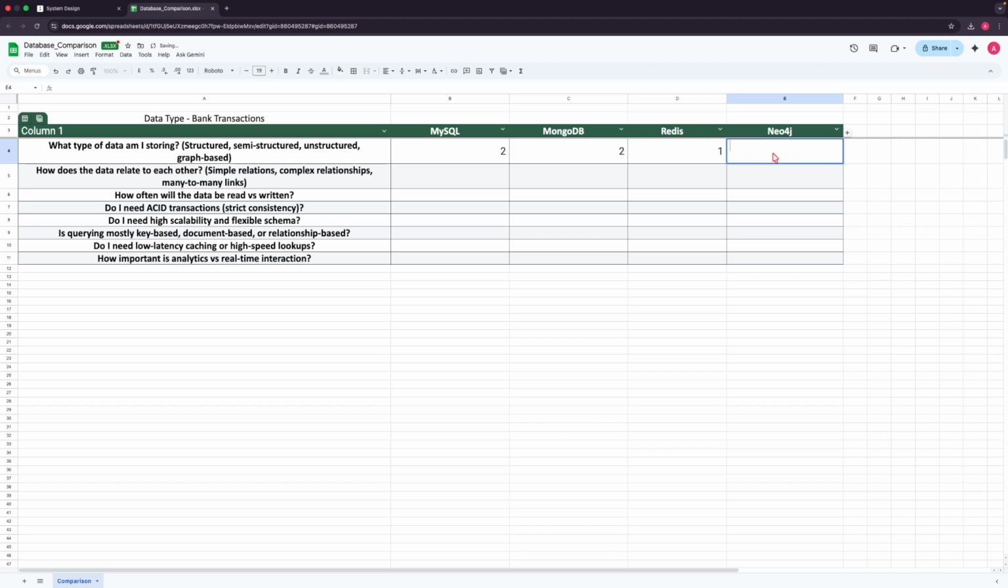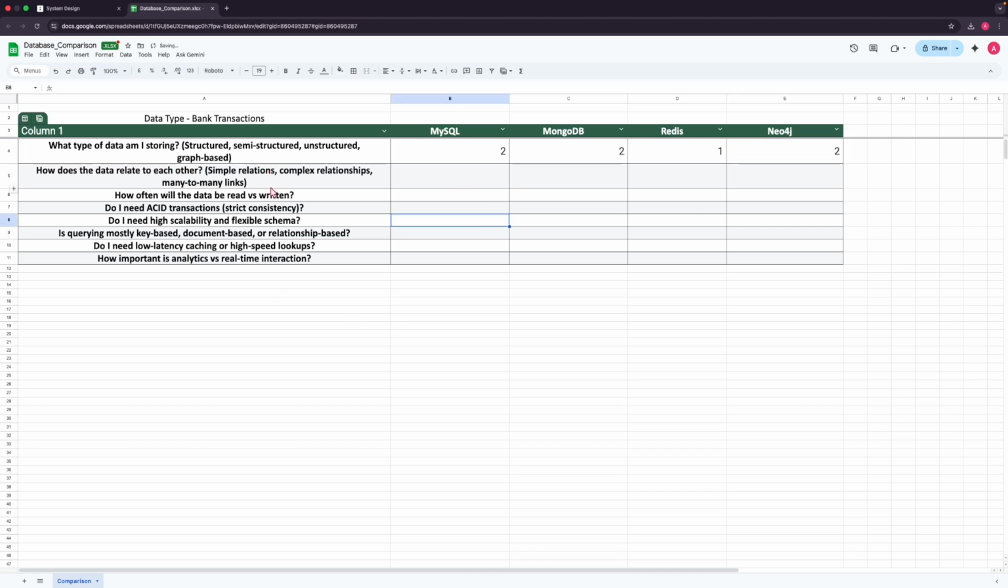Will Neo4j help? Then definitely it will also help us store the structured data, because here also we are storing the data in the form of objects, but on top of that we are going to create the connections. Here we are not worried about the connections, only about whether we are able to store the structured data or not. Yes, then definitely we can store, so we can give it a 2.